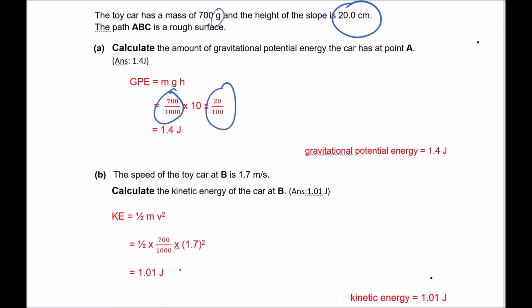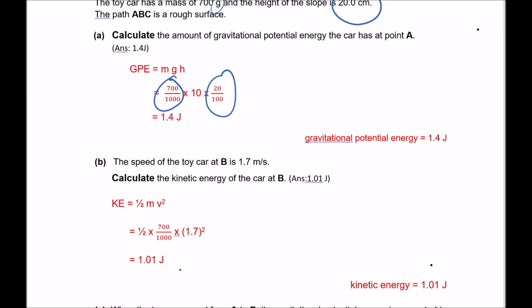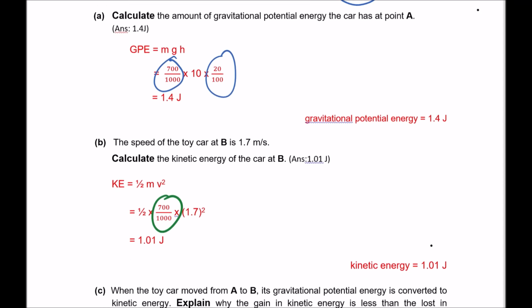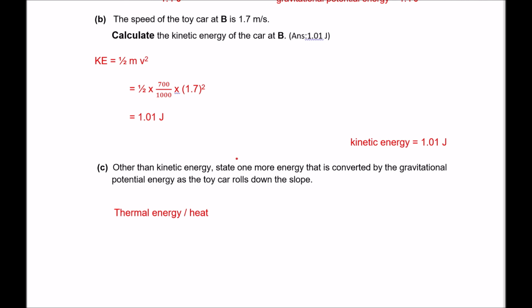Then part B, the speed of the car is given and you're asked to calculate the kinetic energy. So again, the formula of half mv squared is used, and do note that again the mass has to be converted, and you should get 1.01 joules as the answer. For 7C, other than the kinetic energy, one other energy.